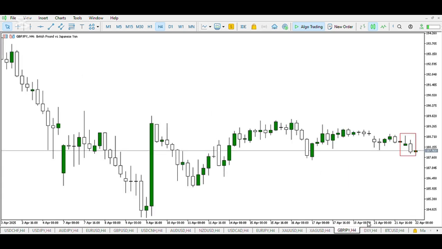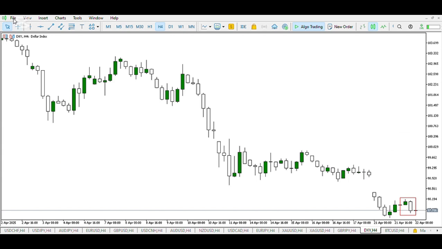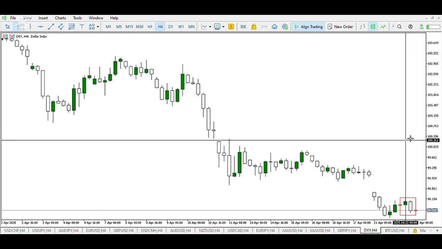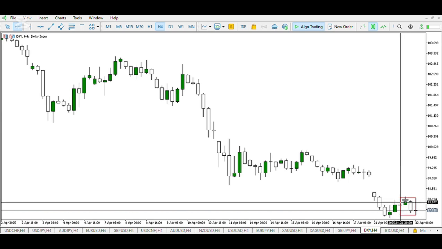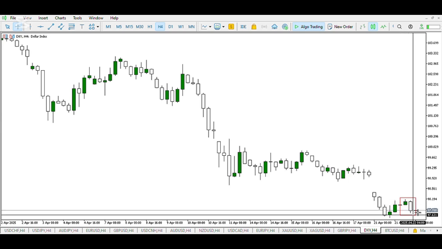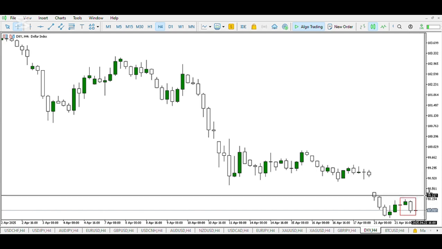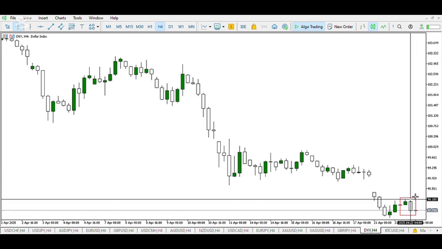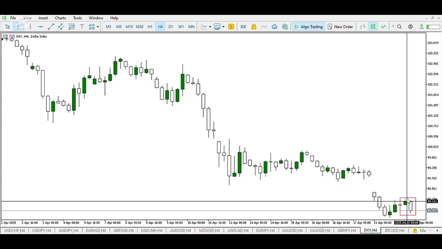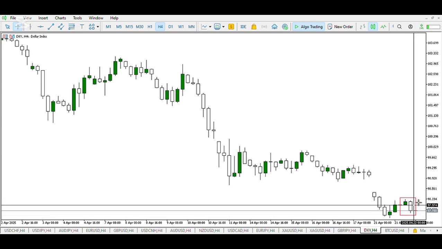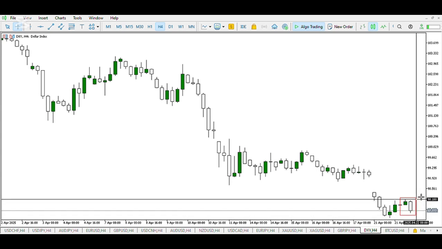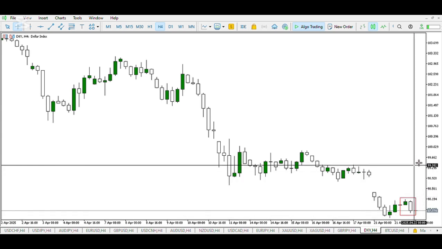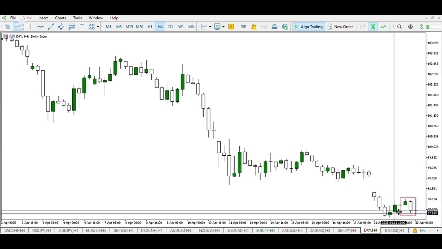On DXY, at the opening of the Asian session, you can see the buyers trying to shoot price up. However, they do not make an impactful move, and the second half you can see the sellers pushing price down. However, according to the counter trend, we expect a buy on this, as this is a sell side liquidity for a buy, but to confirm this we need an inducement of more sellers to the downside, price to shoot up and close as a bullish candle, break the high of the day, break the high of yesterday, then we can conclude a buy on DXY.